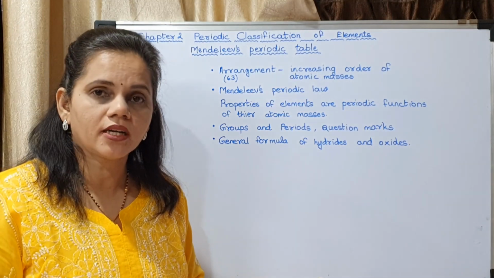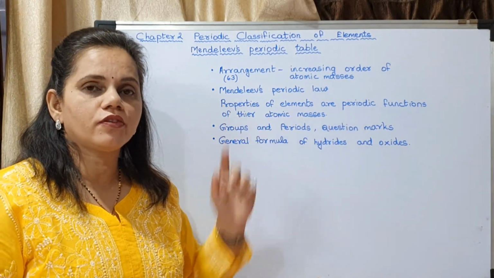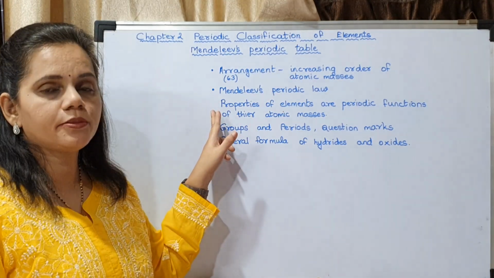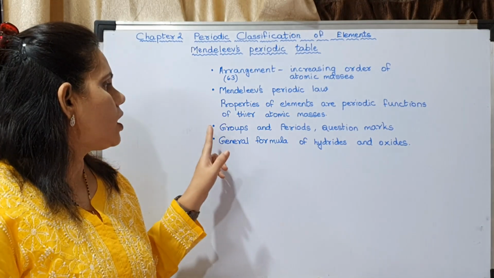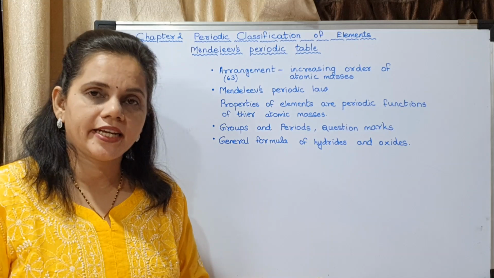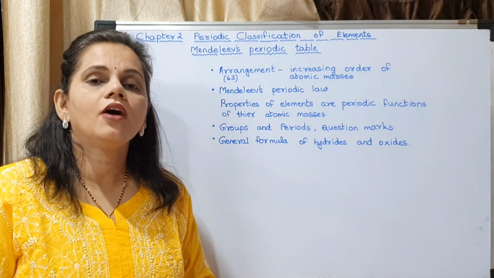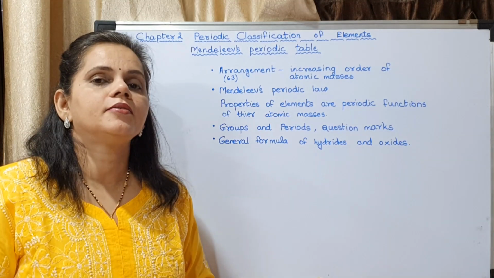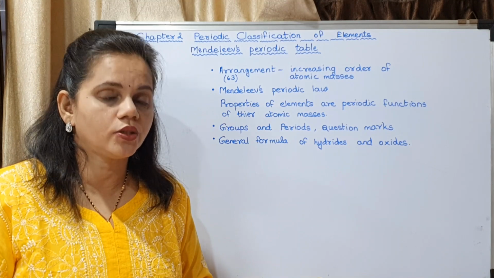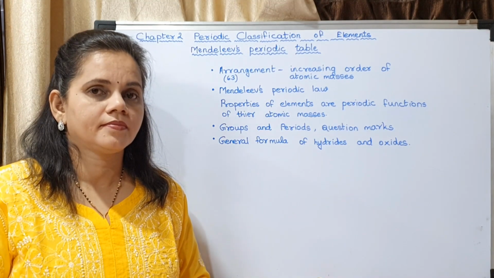This is a 2-mark question. Properties of elements are periodic functions of their atomic masses. This is Mendeleev's periodic law. So, according to Mendeleev's periodic law, the elements were arranged in the increasing order of atomic masses. Now, I will explain Mendeleev's periodic table with the help of the table which is shown in the textbook.